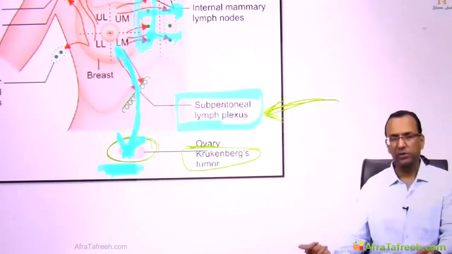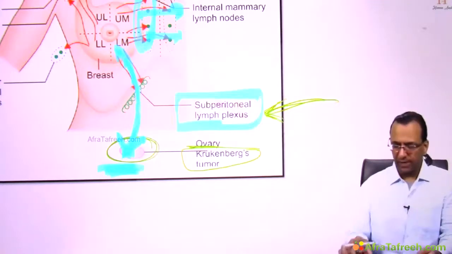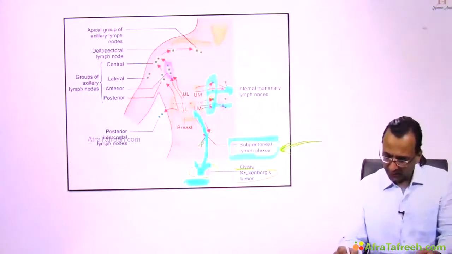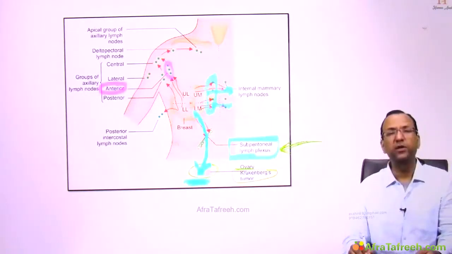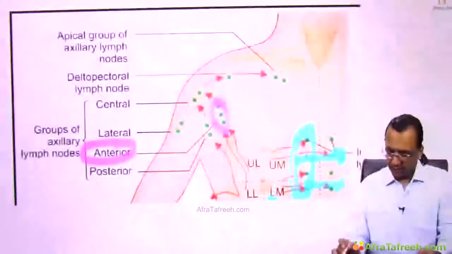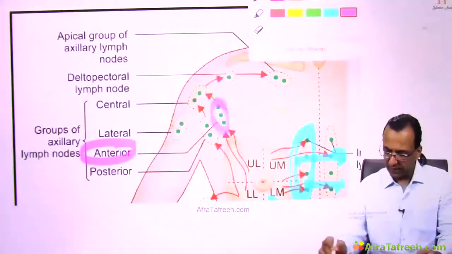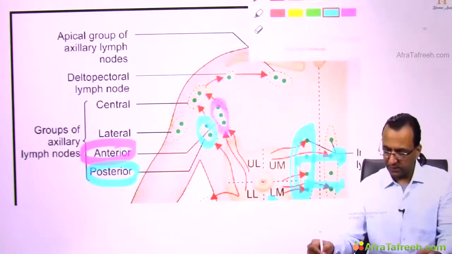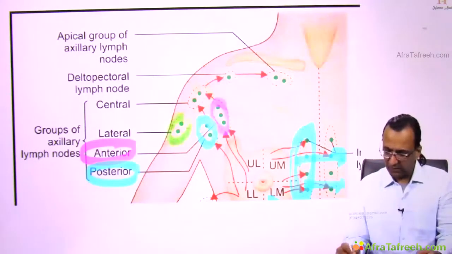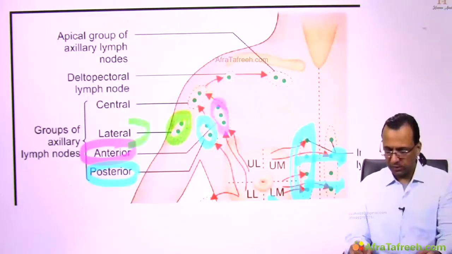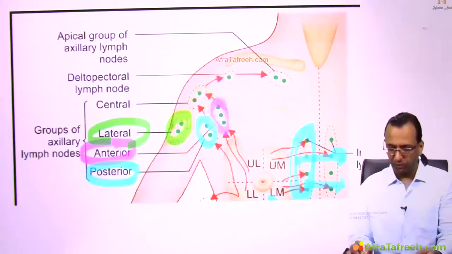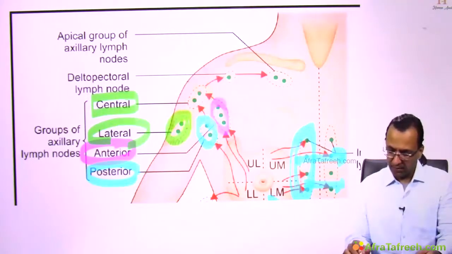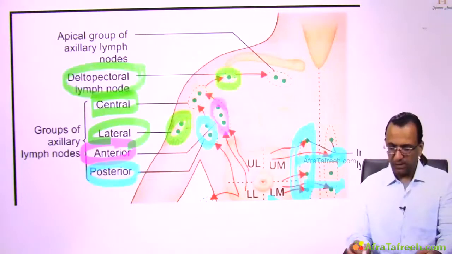And what is the actual 75% lymphatics? 75% of lymphatics actually come here. You see anterior axillary lymph node, which is pectoral, and the posterior axillary lymph node, which is subscapular, and then there is the lateral axillary lymph node, which is the humeral, where the three drain into the central, and the central axillary lymph node drains into the apical. This is the apical.